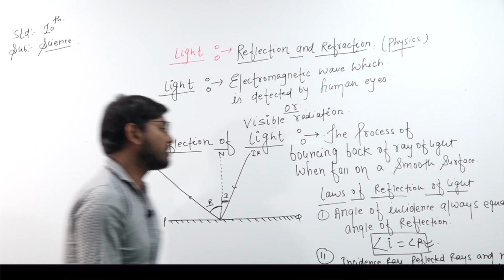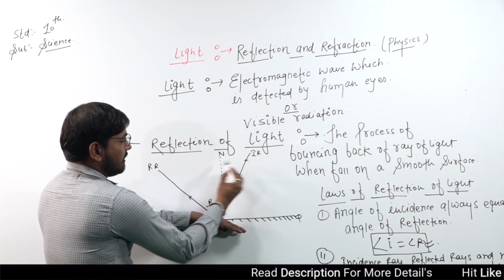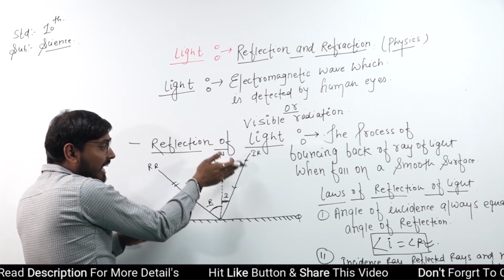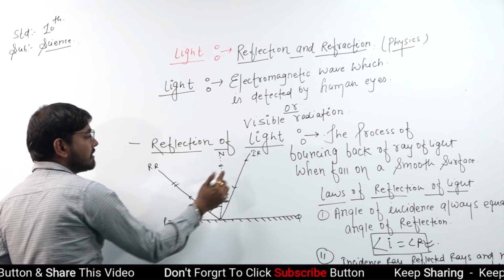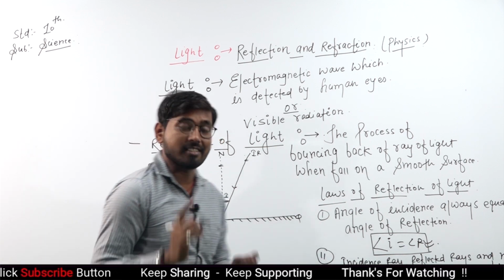Not any ray going in a downward direction. Each and every ray, reflected, normal or incidence, all lie on the same plane.